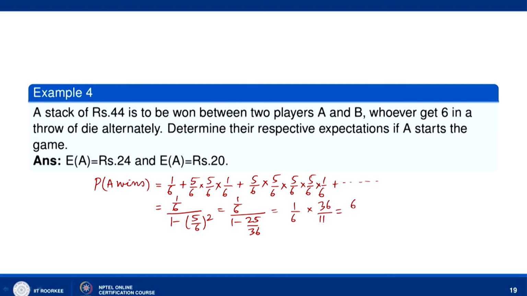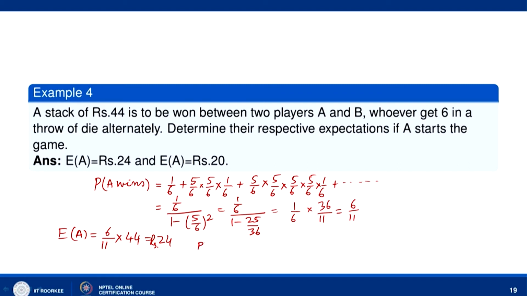So, we get 6 by 11. Now, determine their respective expectations. So, expectation of A will be equal to probability that A wins, that is 6 by 11, into the amount, that is 44. So, rupees 24. So, the expectation of A will be 24.